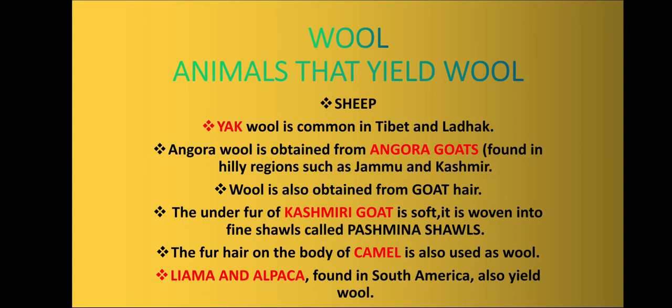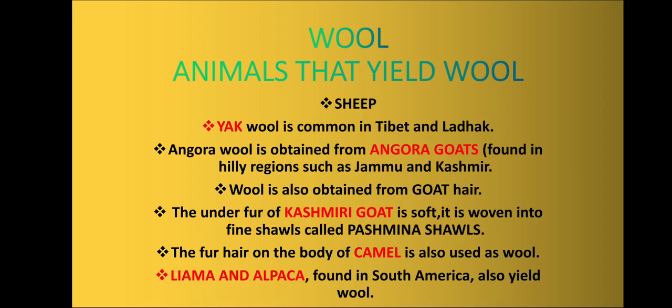Before going into detail about the process, let us quickly know about some animals which yield wool. Sheep is a very common and popular example, about which you know. Other than that, yak wool is common in Tibet and Ladakh. Angora wool is again a popular form of wool which is obtained from Angora goats, and these Angora goats are found in hilly regions such as Jammu and Kashmir. Wool is also obtained from goat hair. The underfur of Kashmiri goat is soft. It is woven into fine shawls called pashmina shawls.